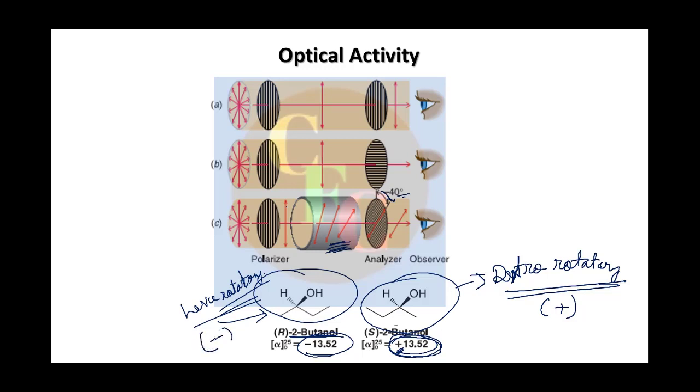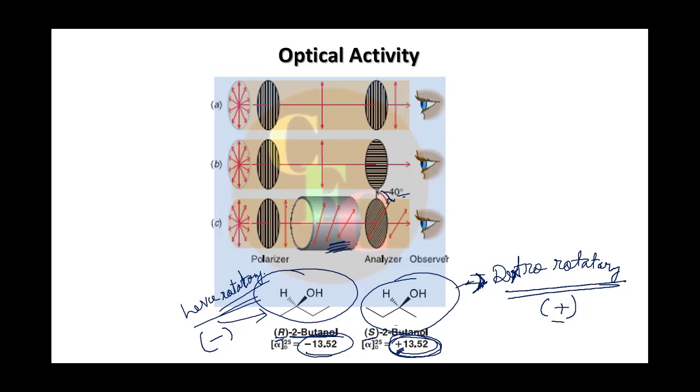Okay, so this is the plus and minus designation of enantiomers, and it has no relation with R and S, right? Sometimes people do confuse that R will be plus or S will be minus, but it has nothing to do with it. R and S are just absolute configurations, and these plus and minus are experimentally determined properties, by which direction they rotate the plane of plane polarized light.